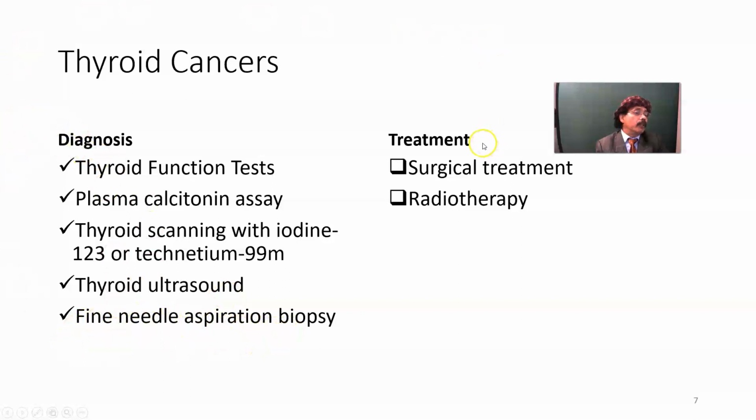Treatment depends on the nodule, if it is one nodule or multiple nodules. Depending on that, it may be total thyroidectomy or partial one-sided thyroidectomy and removal of the isthmus and exploration of the cervical lymph node to find out any type of spread or metastasis to the cervical lymph node. So it is also supported by the radiotherapy, thyroid cancer. Okay, and that's all about the thyroid cancer.